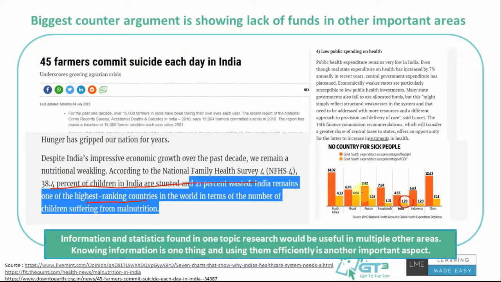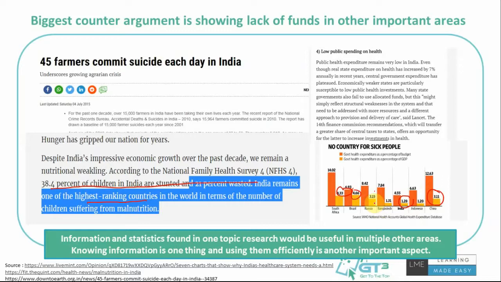government health expenditure, and you see other countries are generally at 4 point something. Brazil, South Africa, these are all developing countries, not even the developed ones. Right, and we are way behind. Even Bangladesh spends slightly more than us, right? So this is absolutely a statistic. That means we can actually spend the money in other areas to ensure that lives are better rather than spending on a statue.